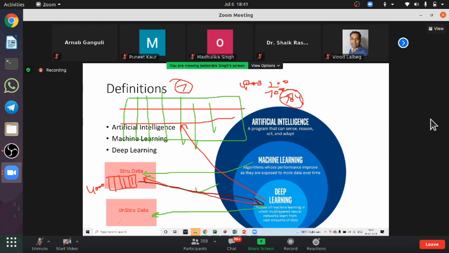Why do I say we have to follow deep learning for unstructured data? Because of data like images. Nowadays, if you click a picture, you have seen that one picture is around 5 MB in size. Suppose there is an image of 1000 by 1000 pixels.